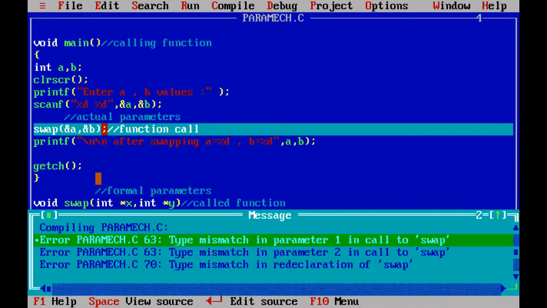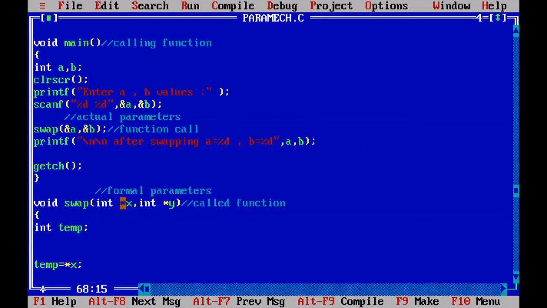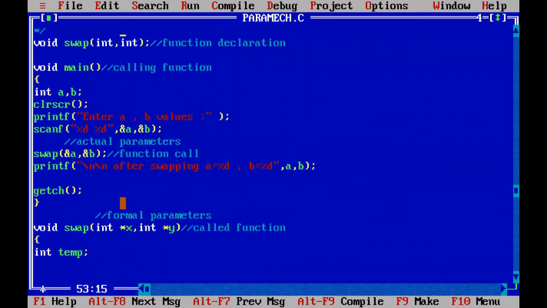What is the type mismatch? Parameter 1 in call to swap. Right. We changed the definition parameters, but we didn't change the declaration part. We must change the declaration also. Earlier, integer x comma y were normal variables.